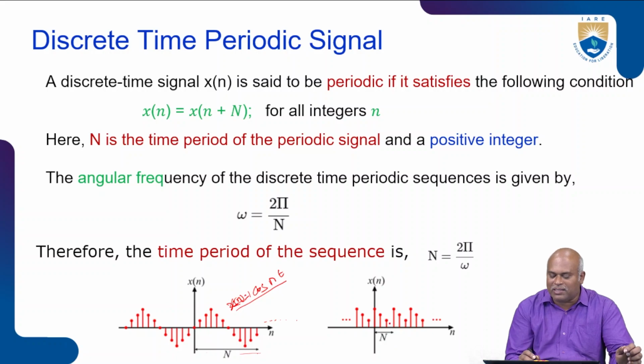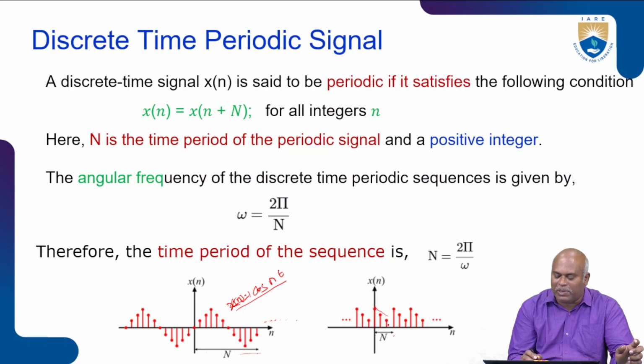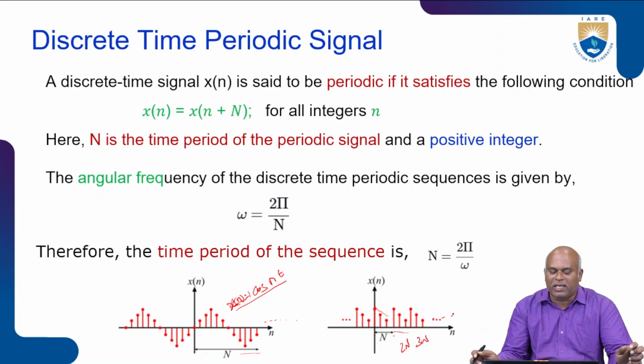Next we take the same, a triangular signal here. What happens to the amplitude from 0 to N, the same will repeat for the next 2N, next 3N. This will continuously happen. This is called a discrete time periodic signal.